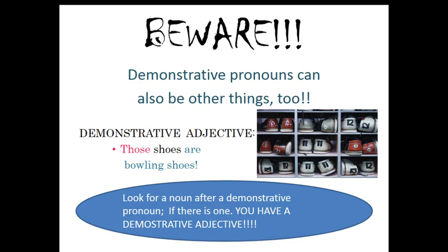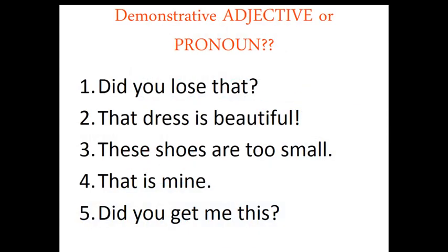Now you can say that this, that, these, those, these demonstrative pronouns may function as an adjective sometimes in sentences. So we will see some examples. For example: did you lose that? That dress is beautiful. These shoes are too small. That is mine. Did you get me this? Now, from these examples, you can easily identify which is a demonstrative adjective and which is a demonstrative pronoun.